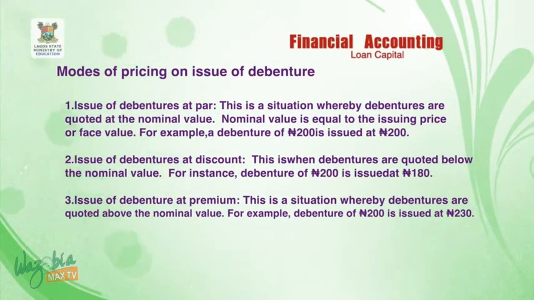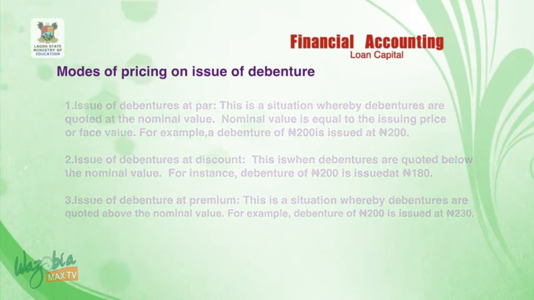Number two, issue of debenture at discount. This is when debentures are quoted below the nominal value. For instance, a debenture of 200 naira is issued at 180 naira. Number three, issue of debenture at premium. This is a situation whereby debentures are quoted above the nominal value. For example, a debenture of 200 naira is issued at 230 naira.